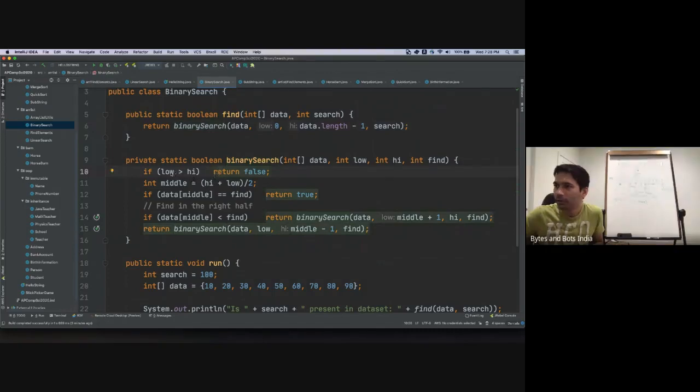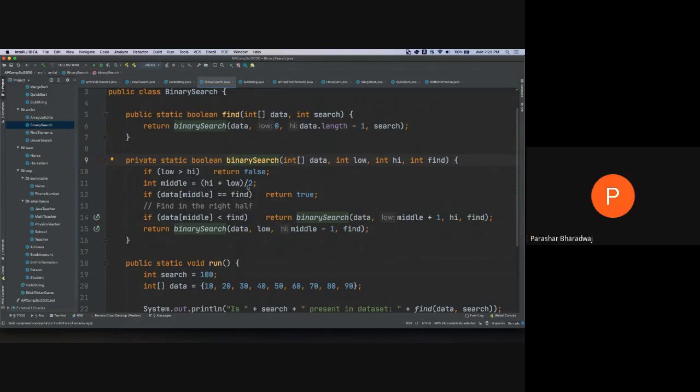Okay, so if you look at the code here, in the binary search method, line number 10, that's our break condition. So that's where our recursion ends. Now we find the middle of the array, high plus low. Another question I have: in the first line it says high is less than low. I mean low is greater than high.